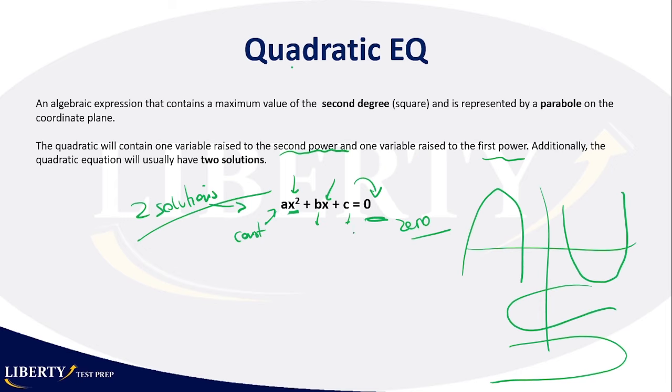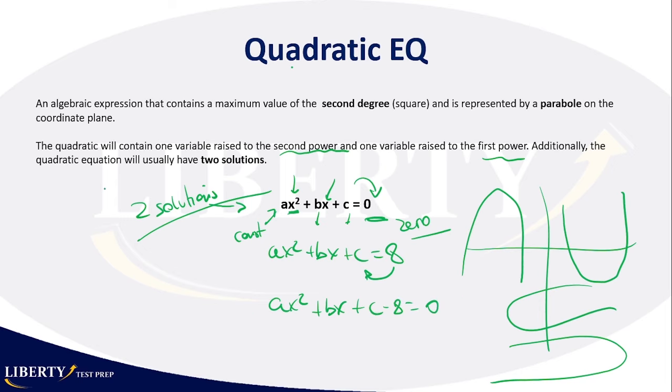If you have, for example, ax squared plus bx plus c is equal to 8, the first thing you want to do is to move this 8, subtract it on the left, right? You will be left with ax squared plus bx plus c minus 8 is equal to 0. And then you can start looking for the solutions and the factors, etc.